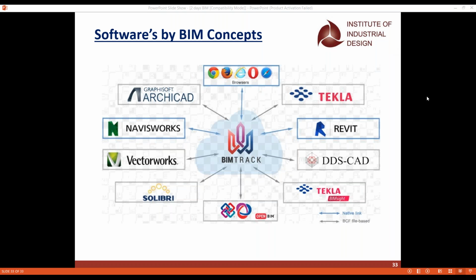Fine. Now I'll tell you what BIM 360 is, what products we have in BIM 360, and how you have to log into BIM 360. You have to get certain accreditation and acceptance from Autodesk also. It is only an online software.